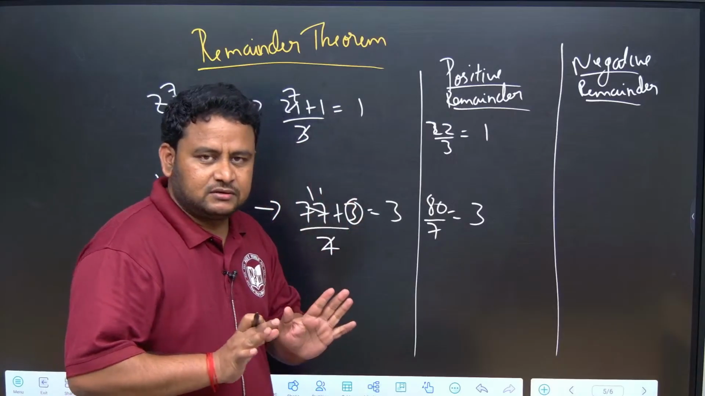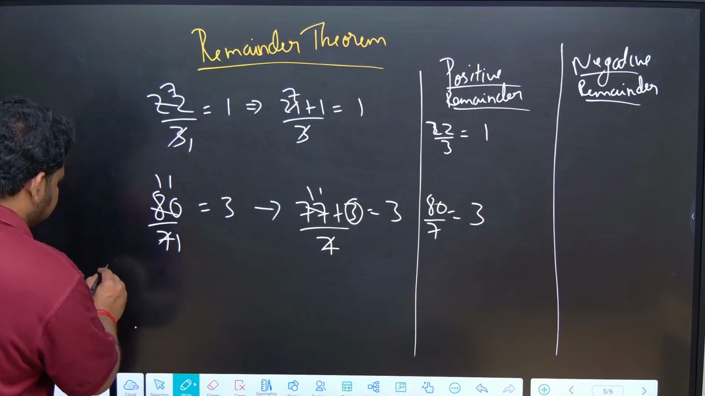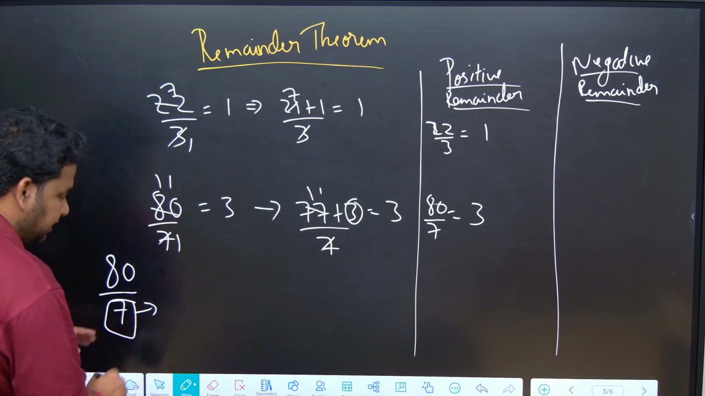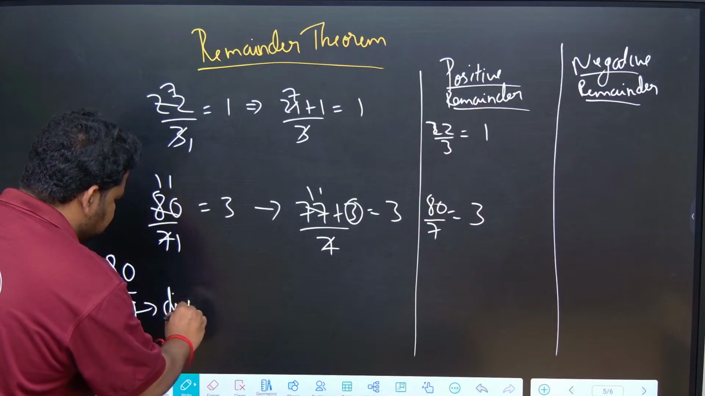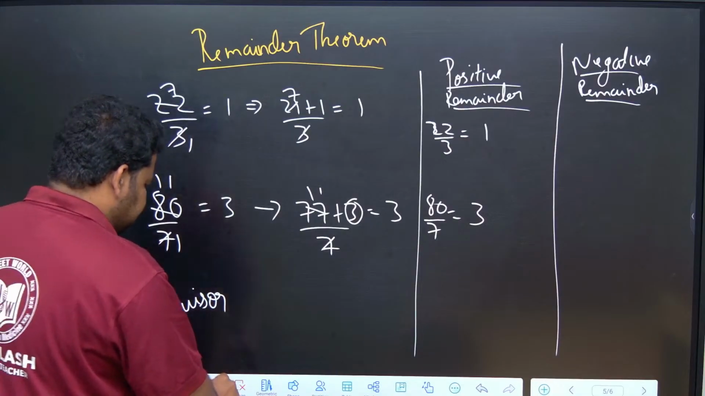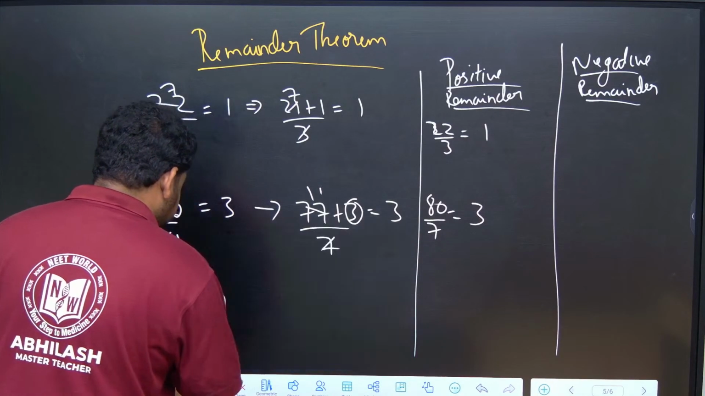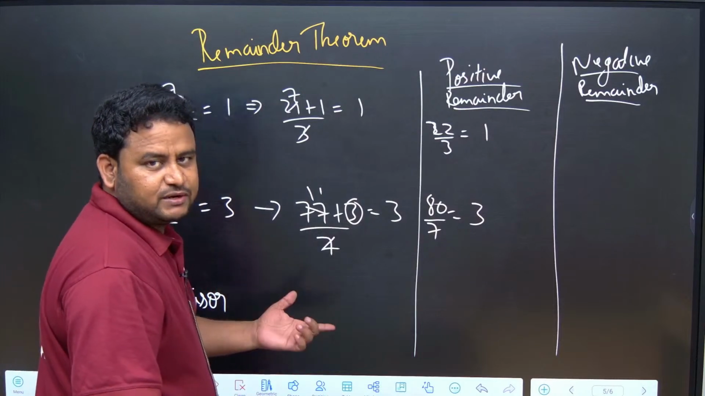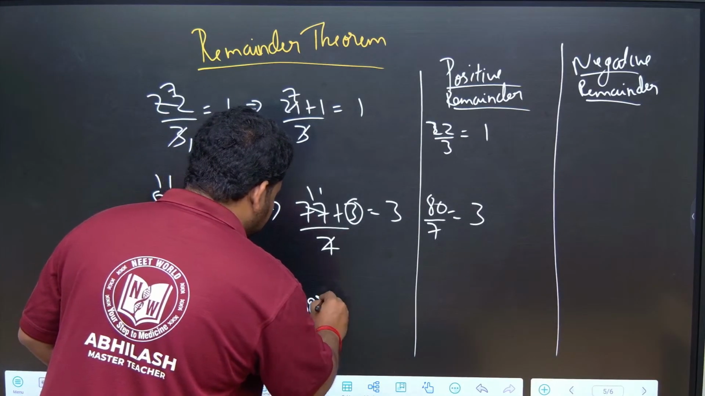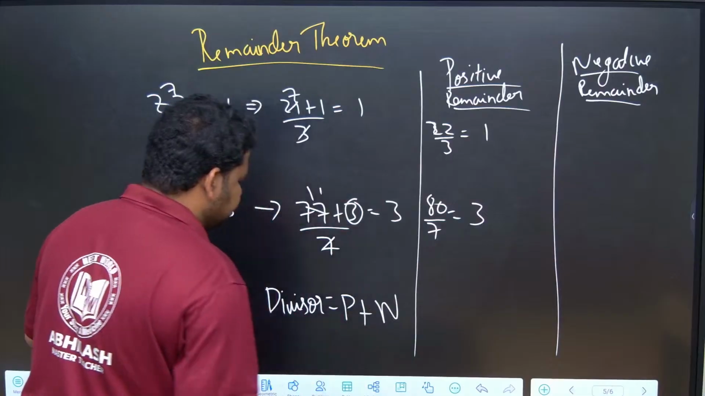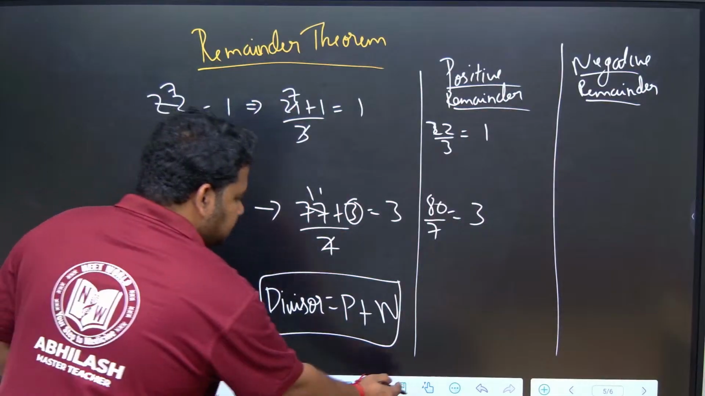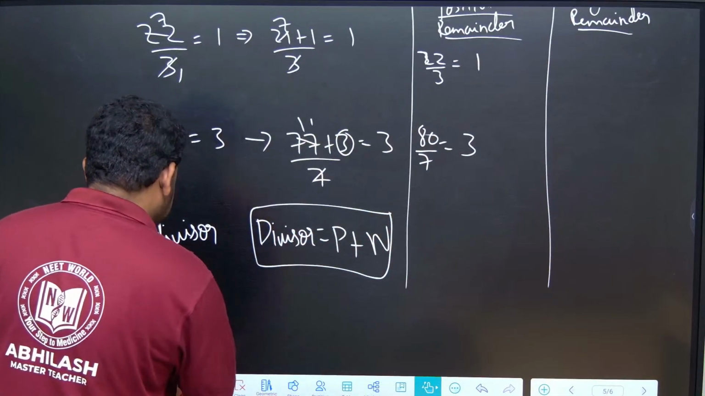One thing you have to understand: when I divide 80 by 7, the denominator, this number, is called the divisor. So this divisor is equal to what? You have to understand that positive remainder I will write as P, negative remainder I will write as N. This divisor is equal to positive remainder plus negative remainder. This is the concept you have to understand, very important. This is my star step.